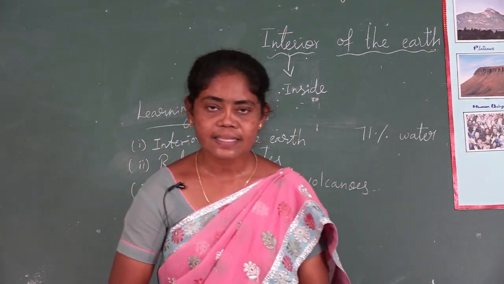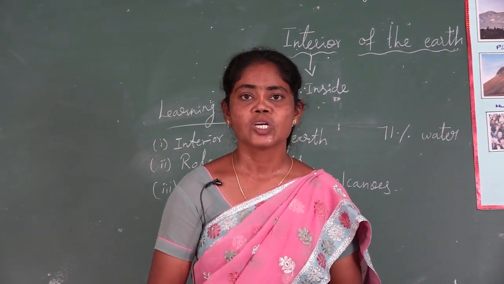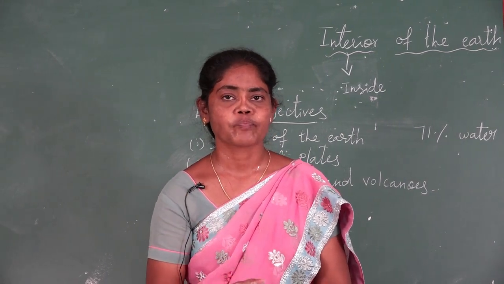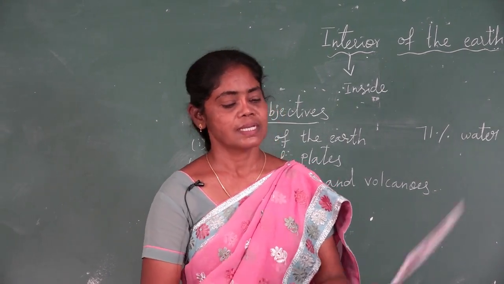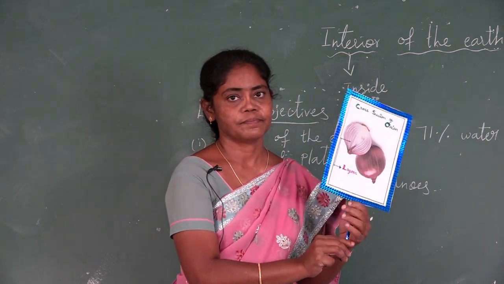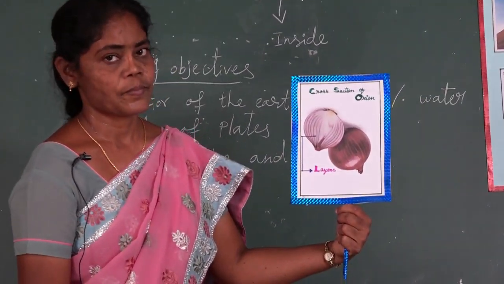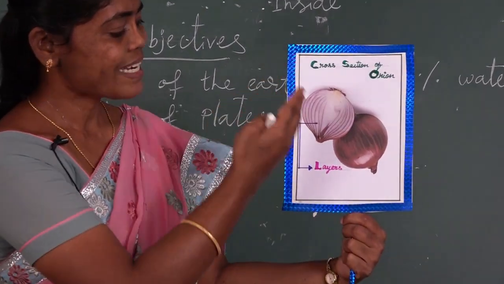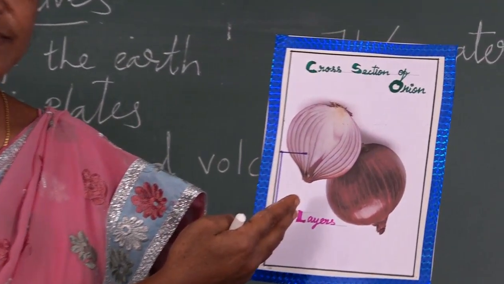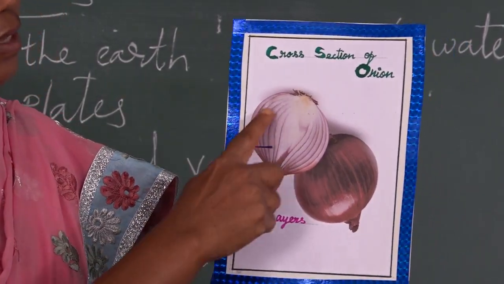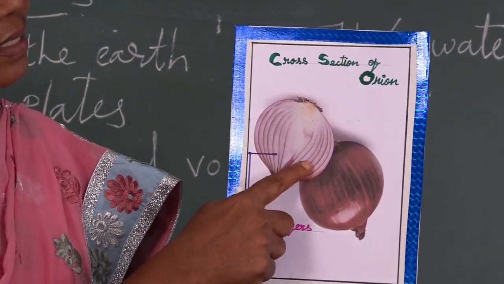Actually, the earth is compared to an apple, egg, or an onion. See this picture, onion. If we cut the onion, we can see the layers.